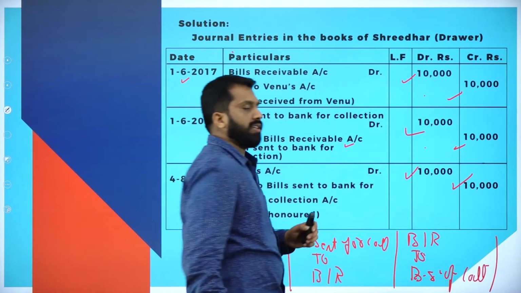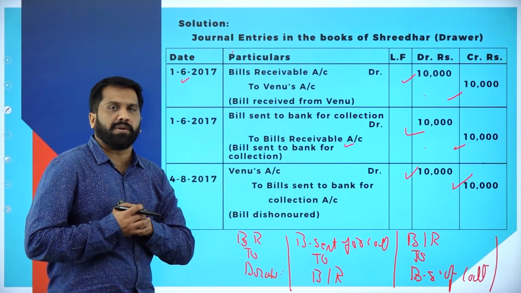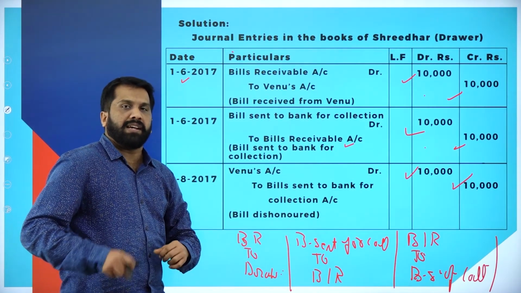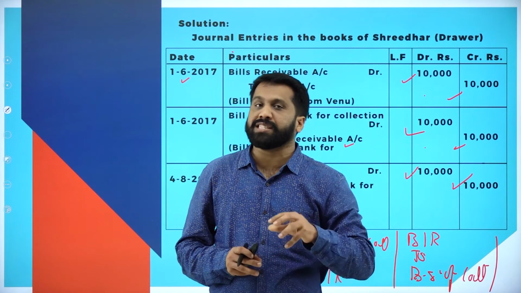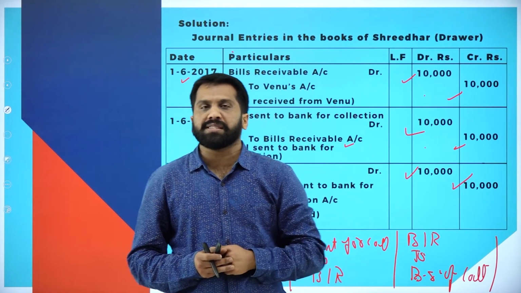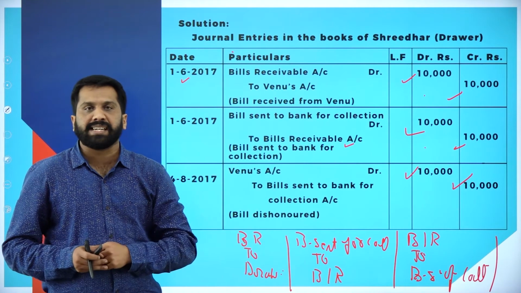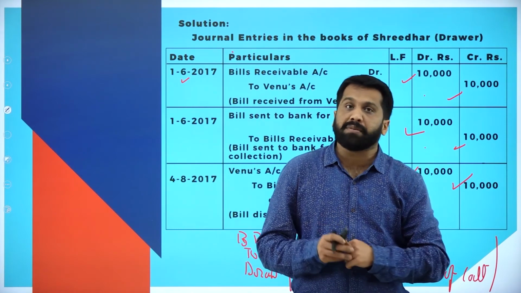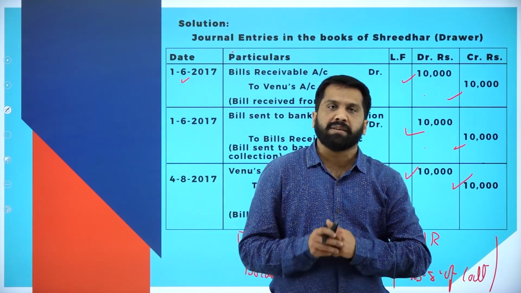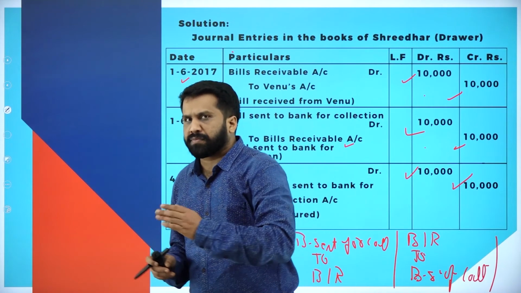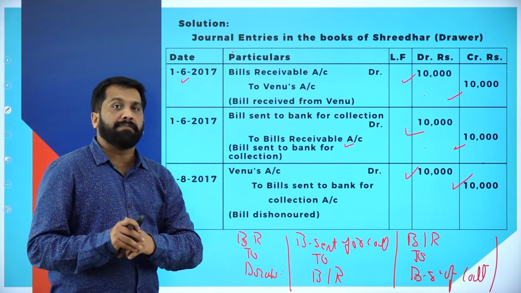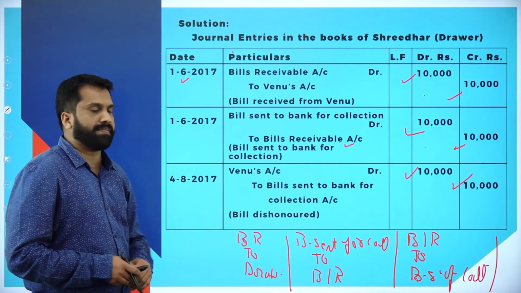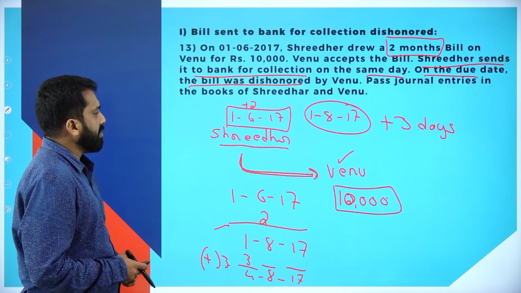So these are the journal entries we have. It is the smallest problem because this kind of question will be asked for 6 marks. But in your current attempt, this topic is not there because this topic is deleted. Now, why are we doing all these topics or classes? If anybody is writing the repeater exam or some other professional exam, if they want the topic called bills of exchange, they can make best use of it. So I'll show all these slides. If you want, you can take a screenshot.